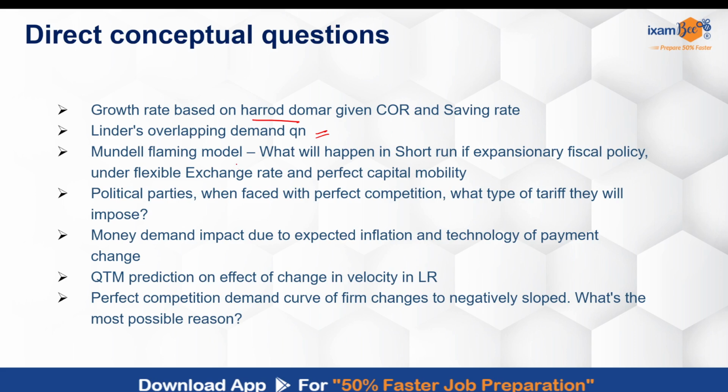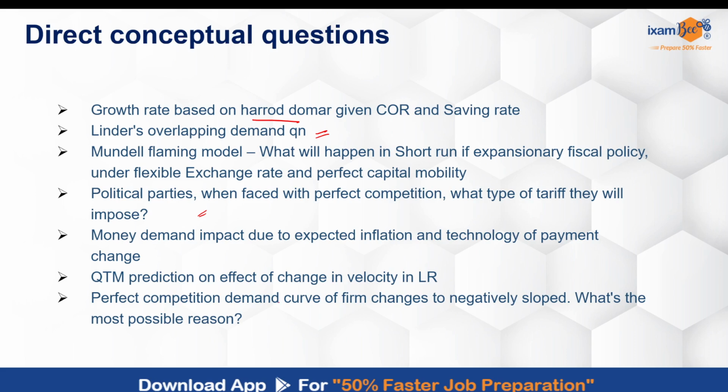So they had asked a conceptual question here, that what will happen in the short run if expansionary fiscal policy is being used. There was a question based on the tariffs, that how political parties will determine it if they are facing the perfect competition. And then another question related to money demand, what will be the impact due to inflation and technology of payment change. There was a question on the change in velocity.